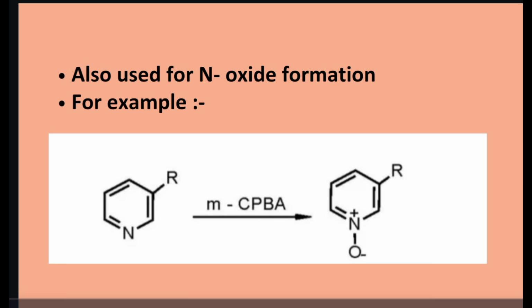You can see the example here. A substituted pyridine is given. When it is treated with mCPBA, you will get the N-oxide. For these particular reactions, mCPBA is one of the major reagents.